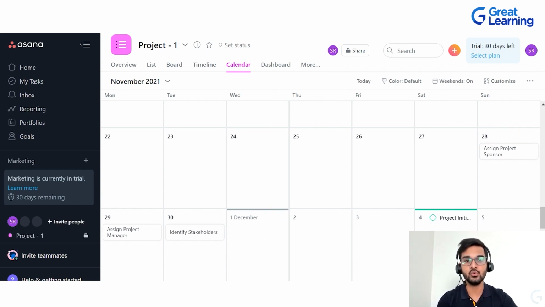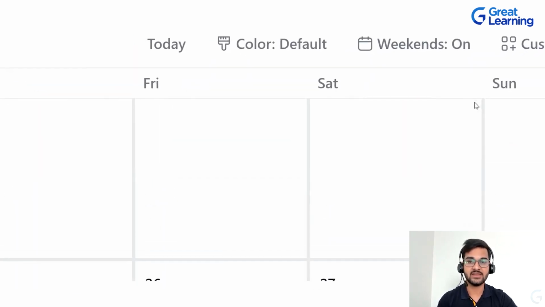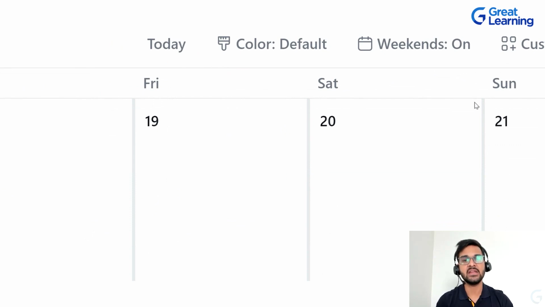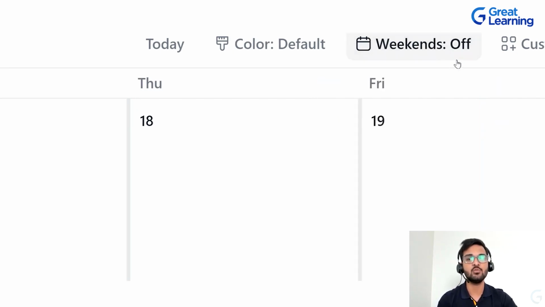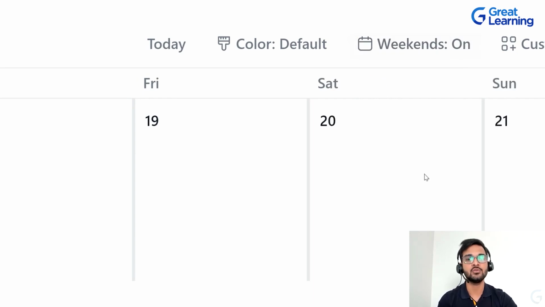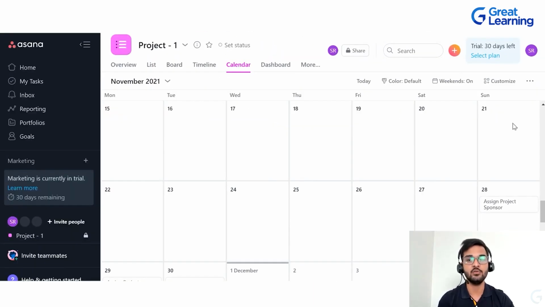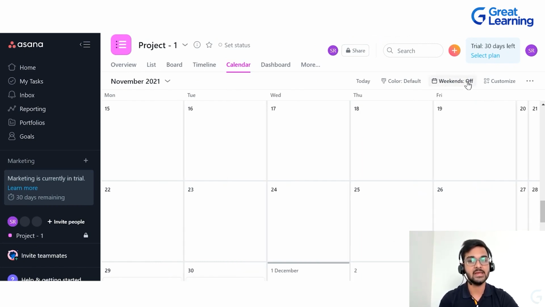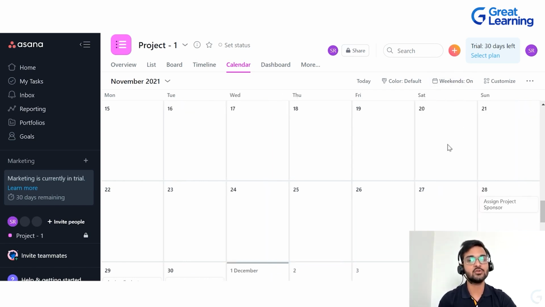Now, one thing that you can do in the calendar view is click on weekends on or off. That's very good, because in certain countries, depending upon whatever work you do or the organization, let's say Saturday and Sunday is not working. So based upon that, you can click on weekends off or weekends on, and according to that, all the things in the calendar view will be changed. If I click on weekends off, it is only going to show you up to Friday, but if I click on weekends on, it is going to show Saturday and Sunday as well. But since we have due dates on Saturday and Sunday, we are going to click on weekends on. So that's about the calendar view.